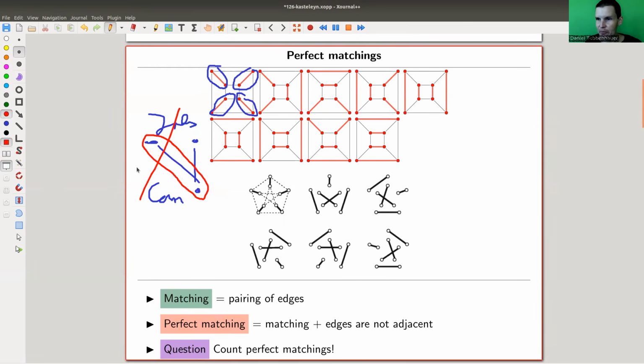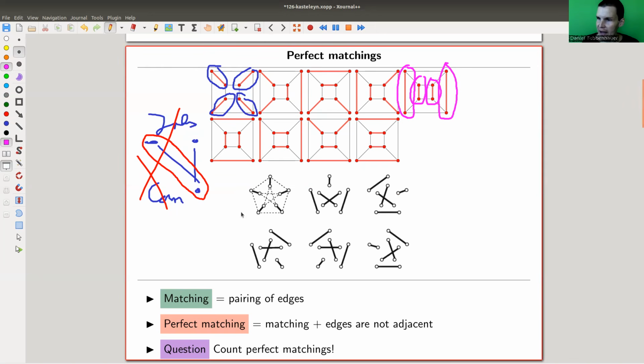So this one here is not perfect. It doesn't really work out. There's a job left over. That's not good. I guess most of the time it's actually candidates that are left over. But anyway, let's ignore real world problems in this video. So a perfect matching is exactly what you see here. You match every vertex with another vertex such that everything is matched and there are no overlapping edges.